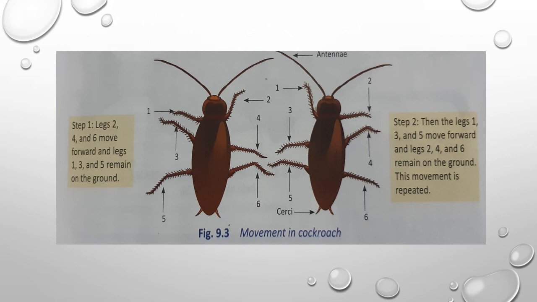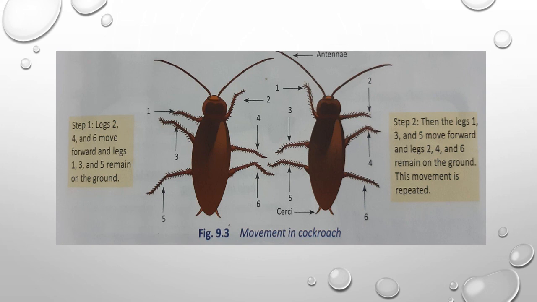They walk in a very interesting manner, moving their legs three at a time. Here, step 1 is given. Legs 2, 4 and 6 move forward, and legs 1, 3 and 5 remain on the ground.